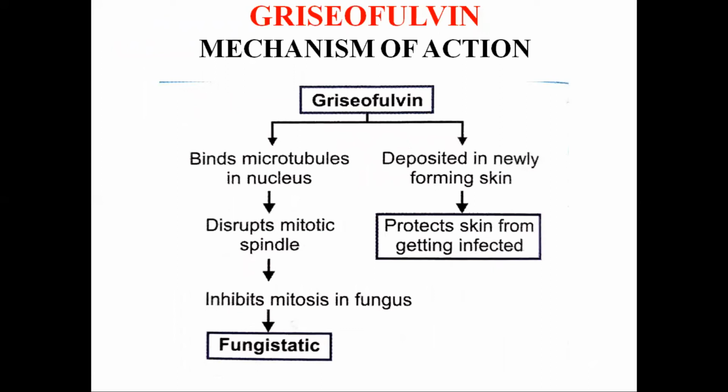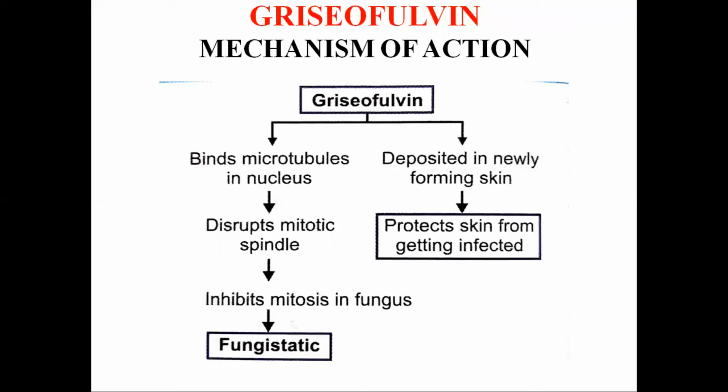We've seen the mechanism of action of the griseofulvin. We know that inside the fungus, during cell division and mitosis, the microtubules play a very important role for the mitosis of the fungi. Microtubules are involved in the mitotic splitting, as well as when the cytoplasm of the eukaryotic cell splits to form the two daughter cells. Griseofulvin binds to the microtubules and interferes with their function.